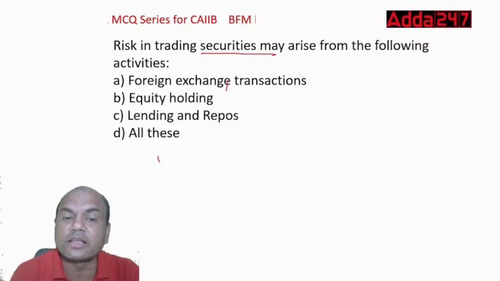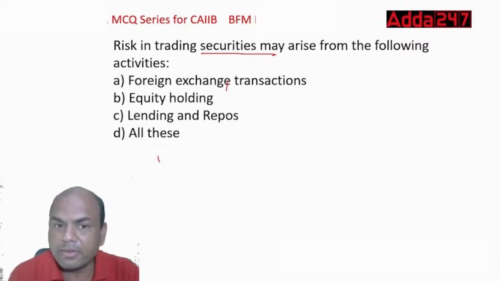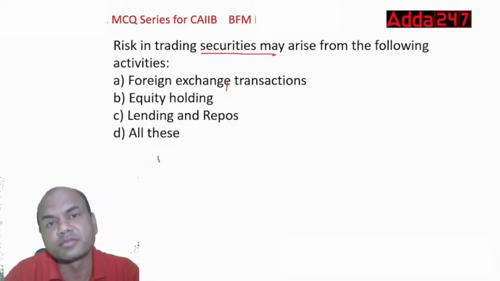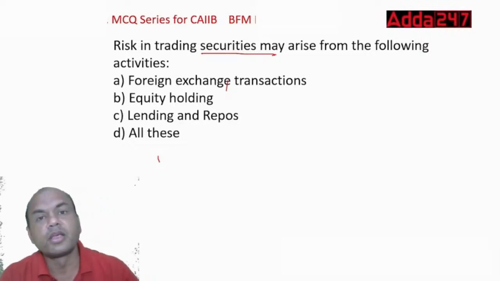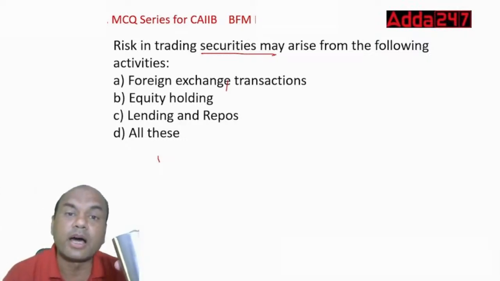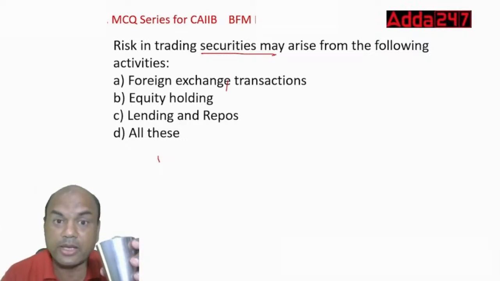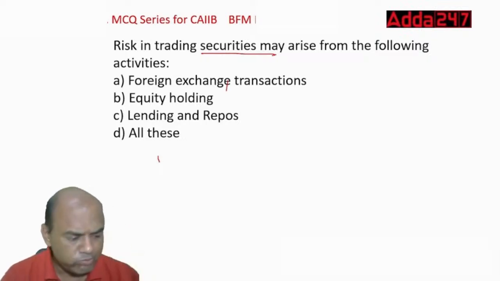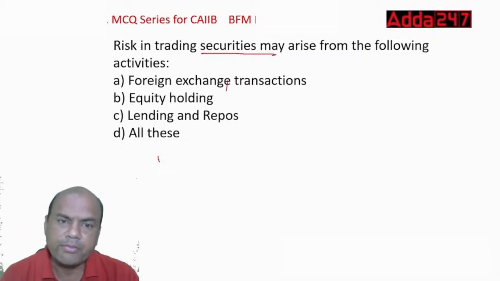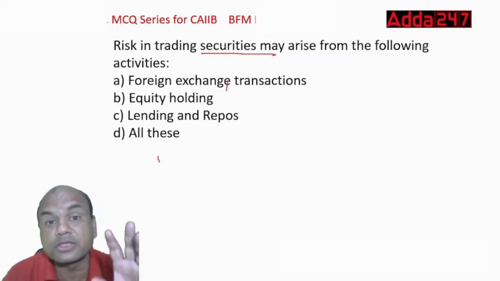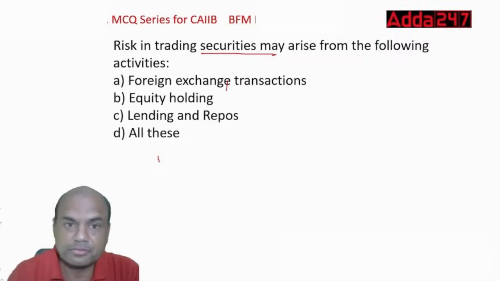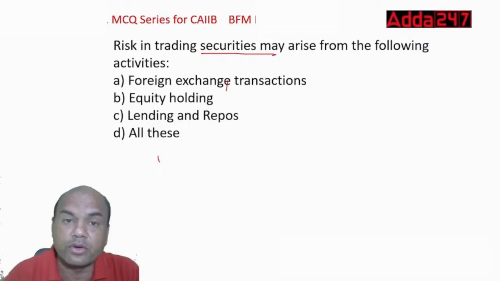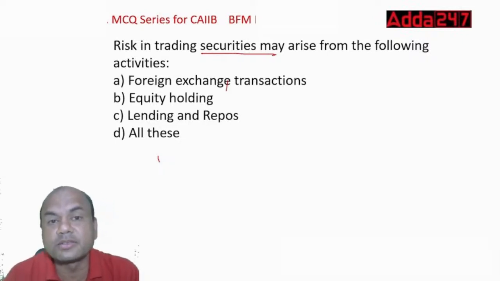This is basically related to bonds. Remember, lending and repos mean, repos are the, what do you mean by repo? Everyone, what is a repo? Repo is the rate at which RBI lends to the banks, right? RBI gives money to the banks at repo. Remember, this repo is traded in the market. You'll say, how can it be traded in the markets? Here, repo is what? RBI has given you money at this rate.